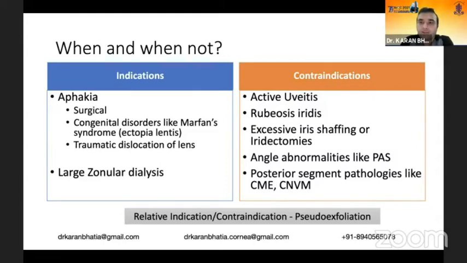Contraindications would be any inflamed eyes such as active uveitis, rubeosis, iritis, excessive iris shafting, or iridectomies, any angle abnormalities like PAS, and any posterior segment pathologies like a CME or a CNVM, etc. A relative indication and contraindication could be pseudo-exfoliation, where these irises behave very abnormally, and therefore de-enclavation chances can be there in such eyes.